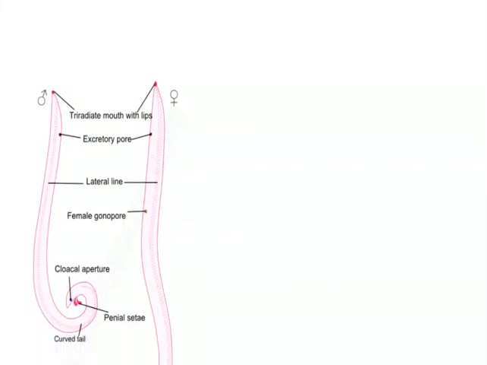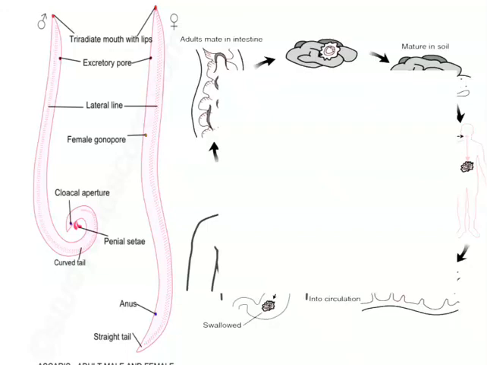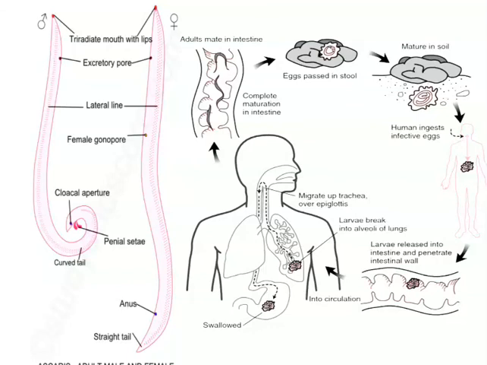Let us see the diagrams, the pictures. This shows Ascaris. Look at the male to the left. It is smaller in size as compared to the female. This particular diagram on the right hand side shows how the infection develops in a human being.